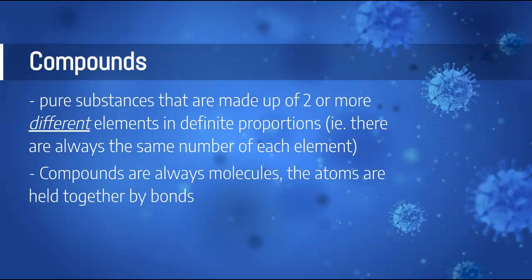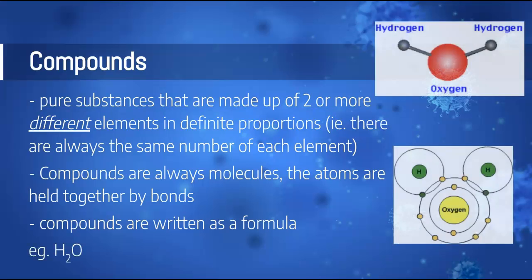So as I said, compounds are what are called molecules. So we've got groups of atoms bonded together. And in this case, this is a specific type of molecule that has two or more different elements in it. Now, compounds can be written as a formula. And some of these you're going to be familiar with. One very common one that you'll know is H2O.